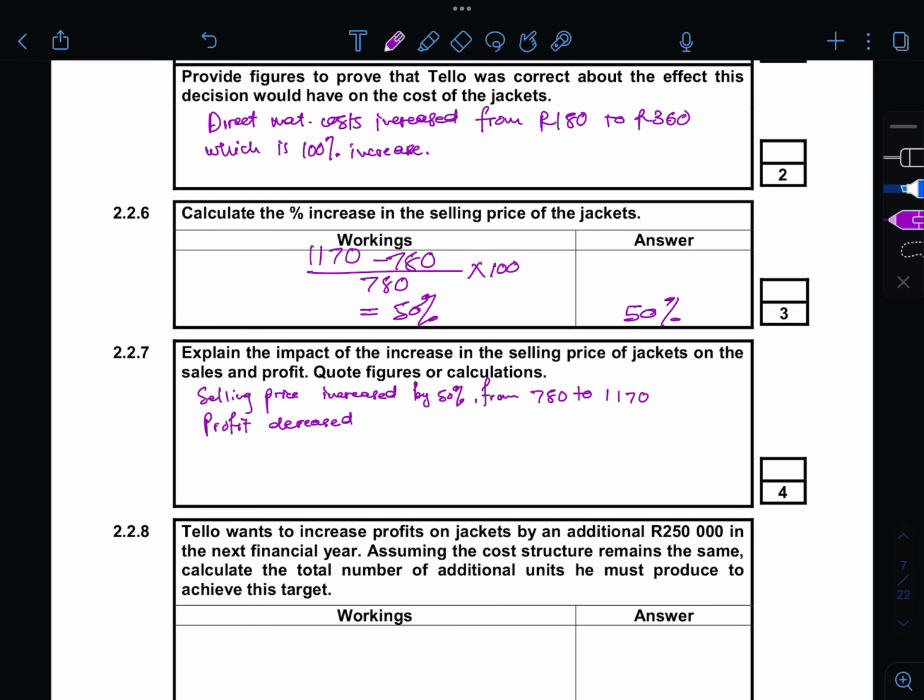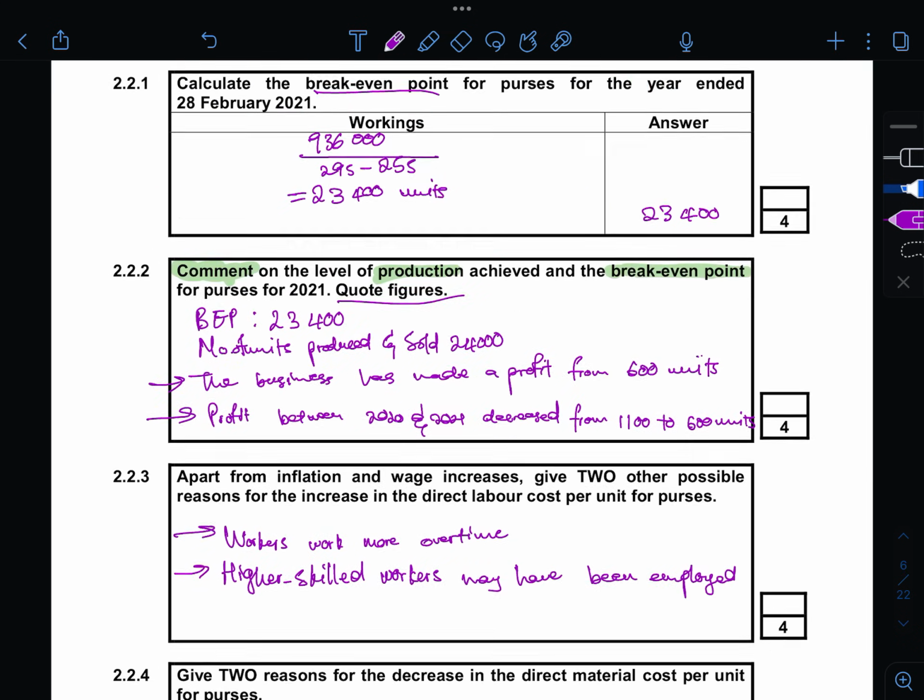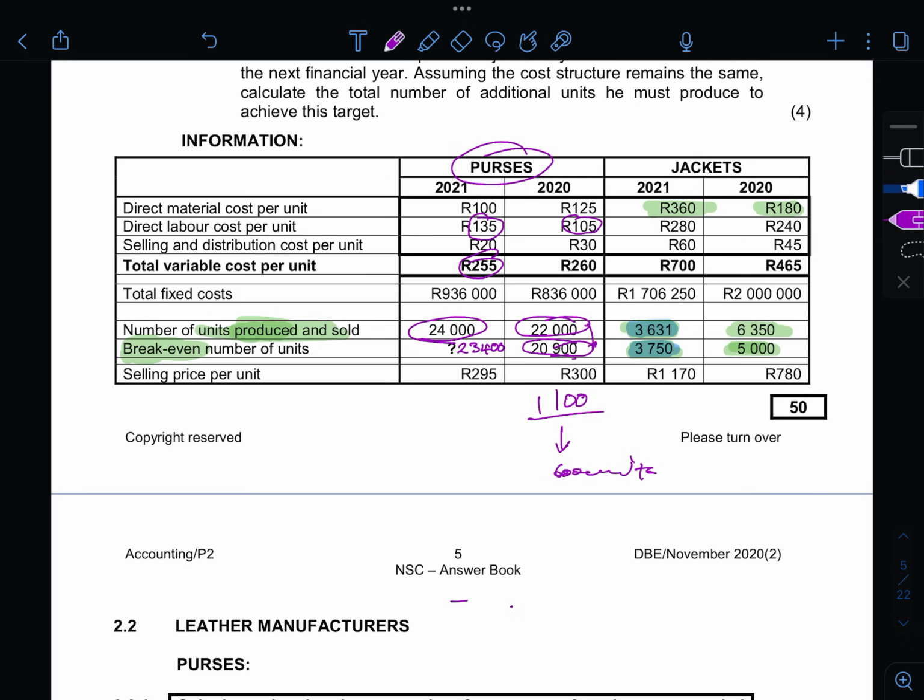And then how do you get that your profit really decreased? You move to your information here.